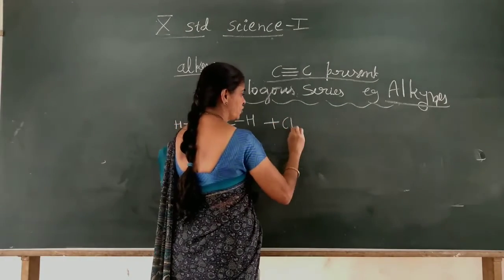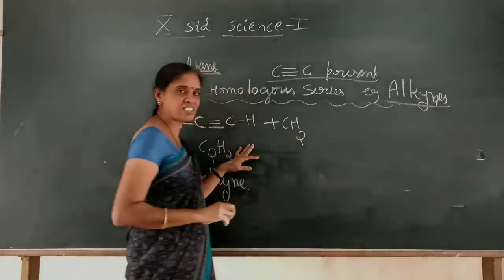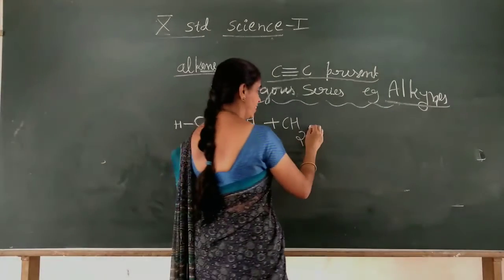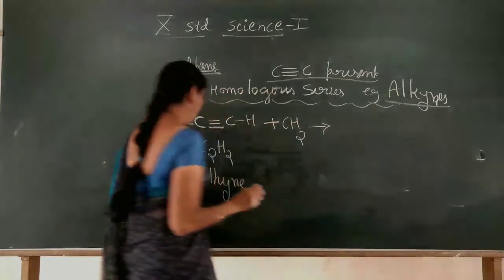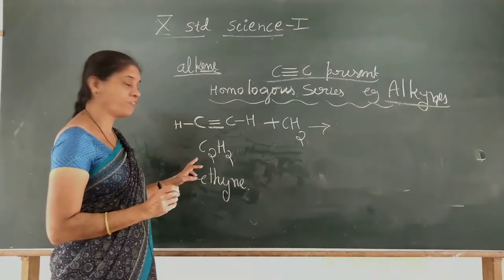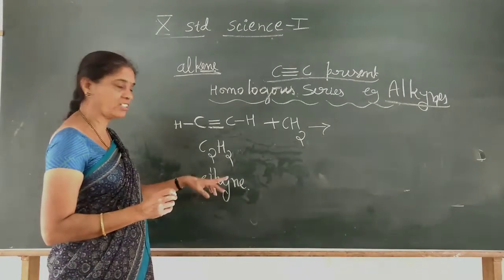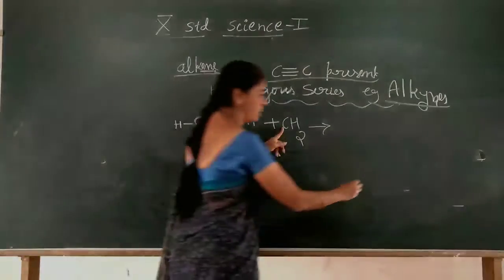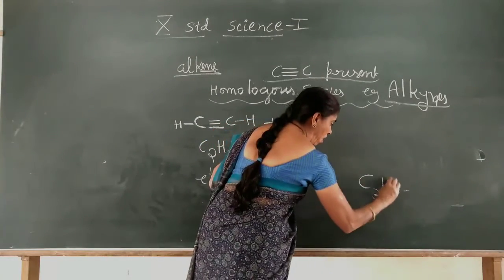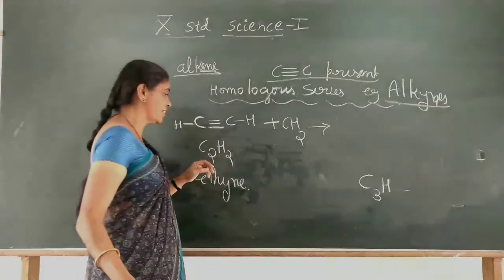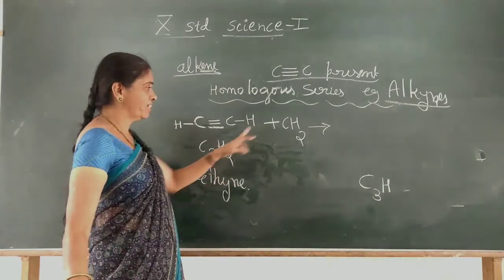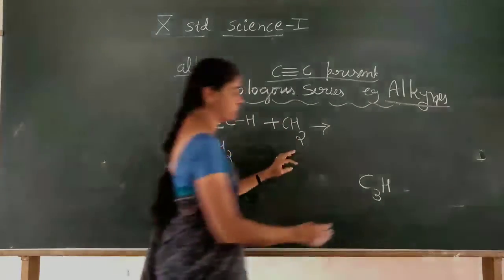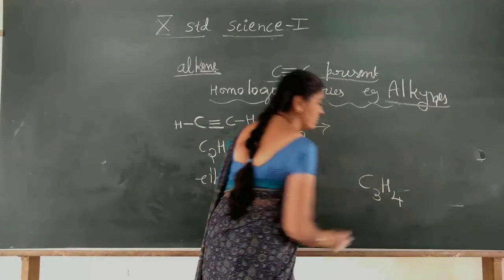Now add one more group. You add a CH2 group to this, you will get the next member. What will you get, what is the molecular formula? C2H2 changes into C3, and hydrogen is 2, then add 2 more hydrogen, it changes into 4: C3H4.